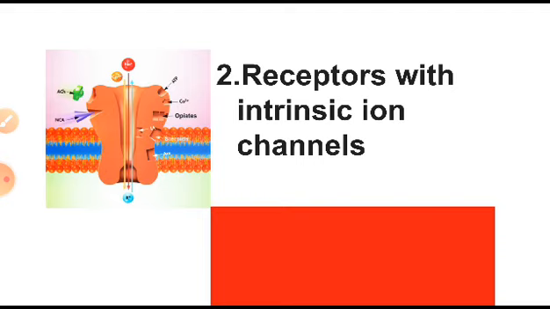Here the receptor itself has a channel. One part of the receptor is a receptor and another part is a channel, an inbuilt channel. So, let us see how this is happening.